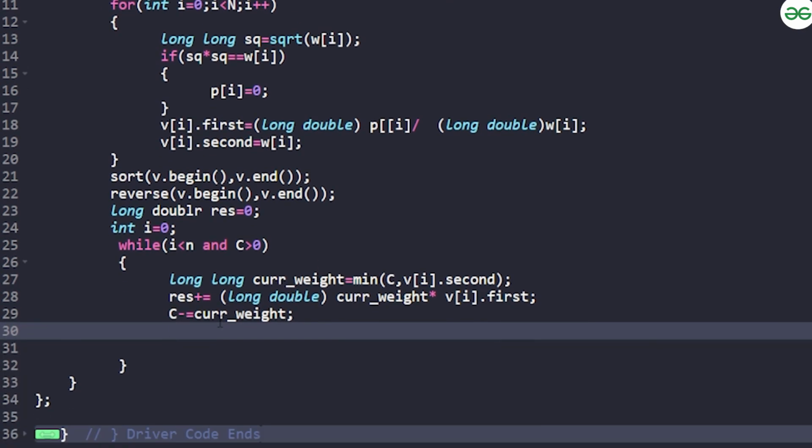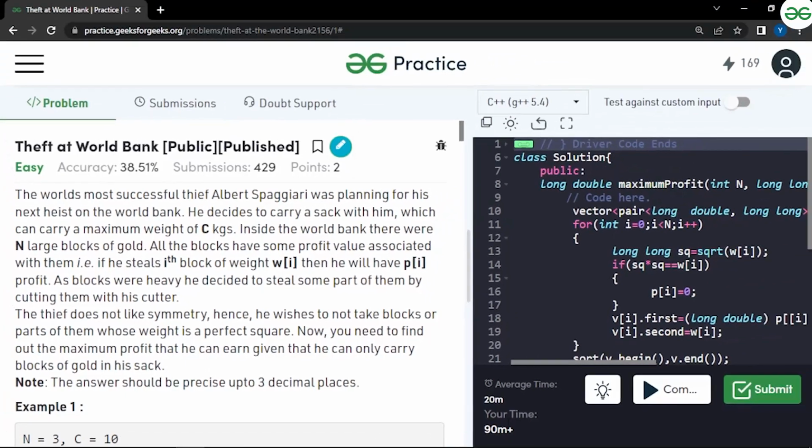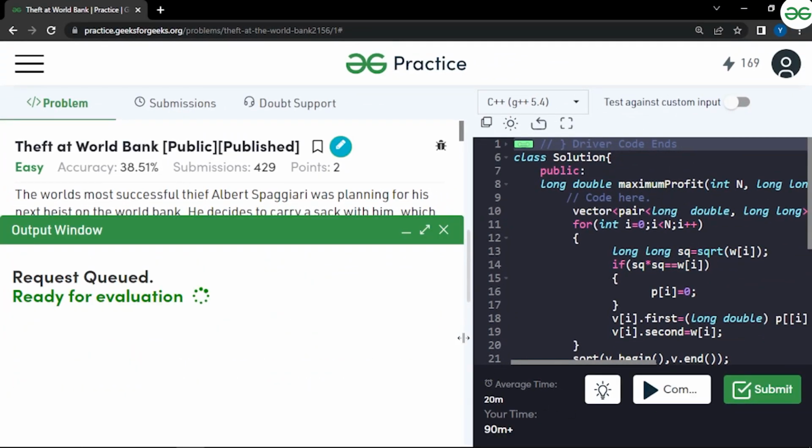After this part is done, I'll say i plus plus, and move to the next block, right? In the end, I'll simply return the result. Let's try and quickly compile this code and see if it works on the samples or not.